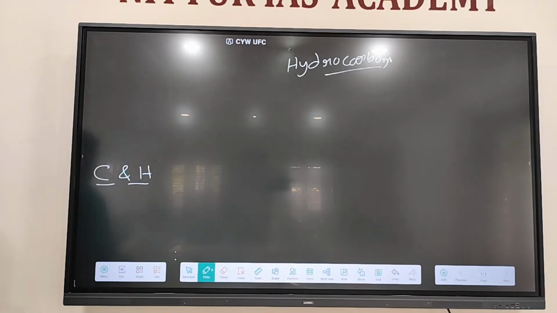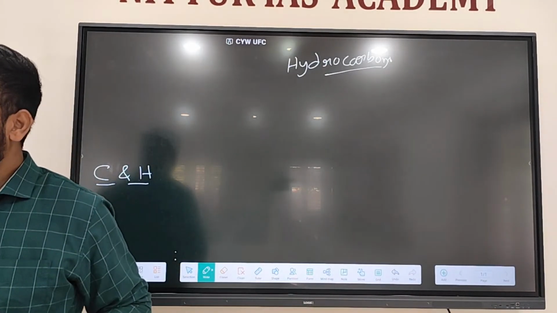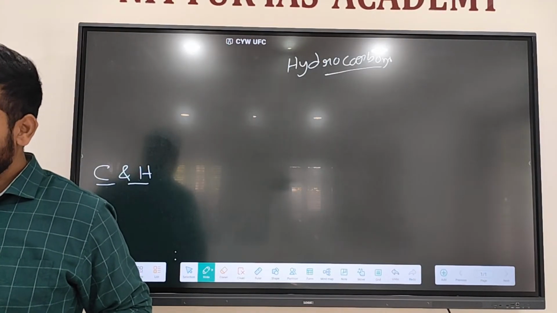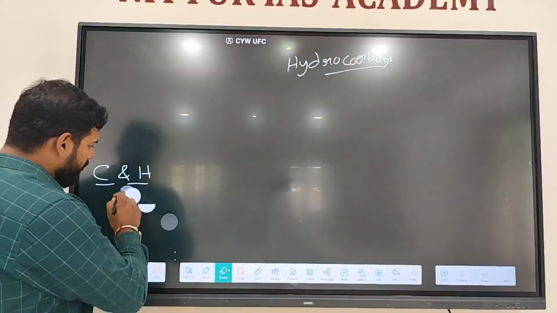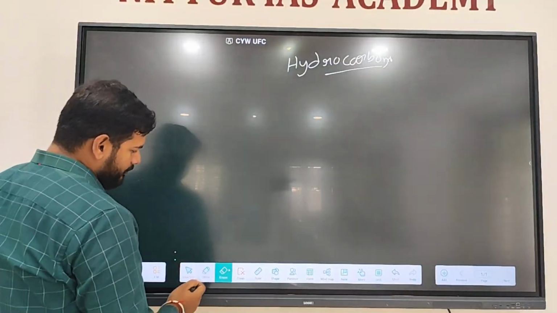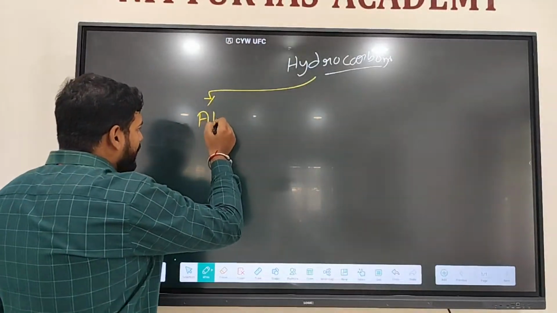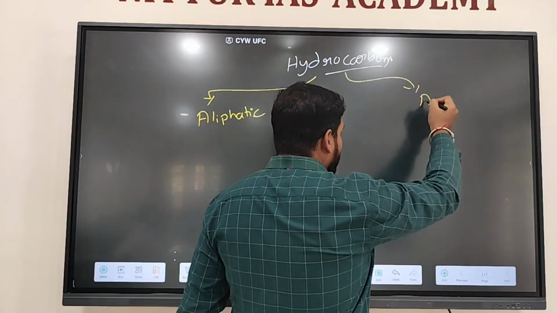How many types are hydrocarbons classified into? The first thing which comes to our mind when we talk about hydrocarbons is alkane, alkene, alkyne. But there is a bigger sub classification. Hydrocarbons are classified into aliphatic hydrocarbon, then aromatic hydrocarbon.